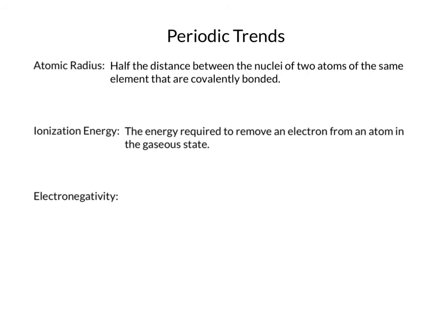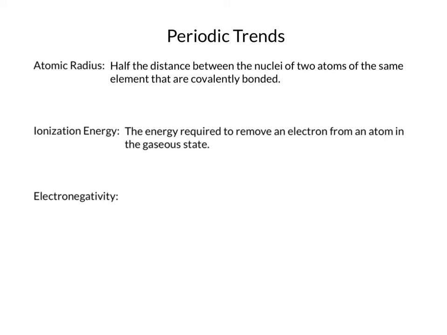Ionization energy. This is the energy required to remove an electron from an atom in the gaseous state. Basically, how much energy does it take to take an electron away from an atom? We say gaseous state just because when atoms are in their gaseous state, they're not interacting with other atoms, so it just simplifies the process.